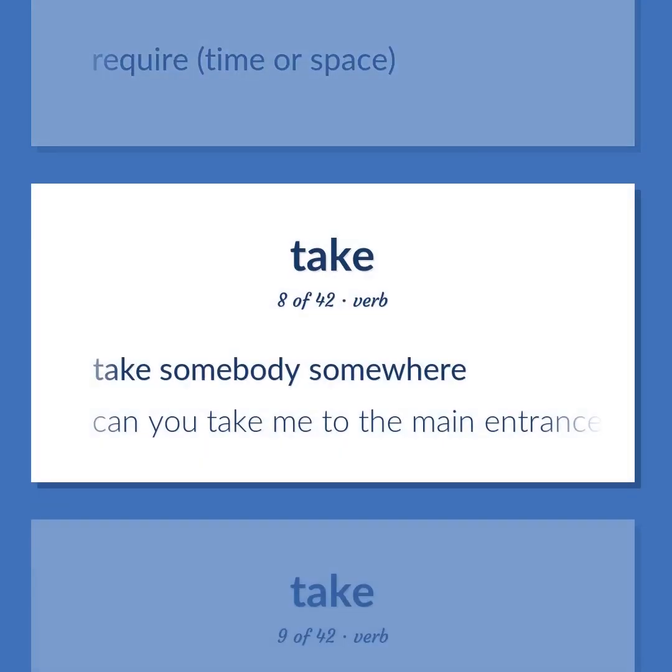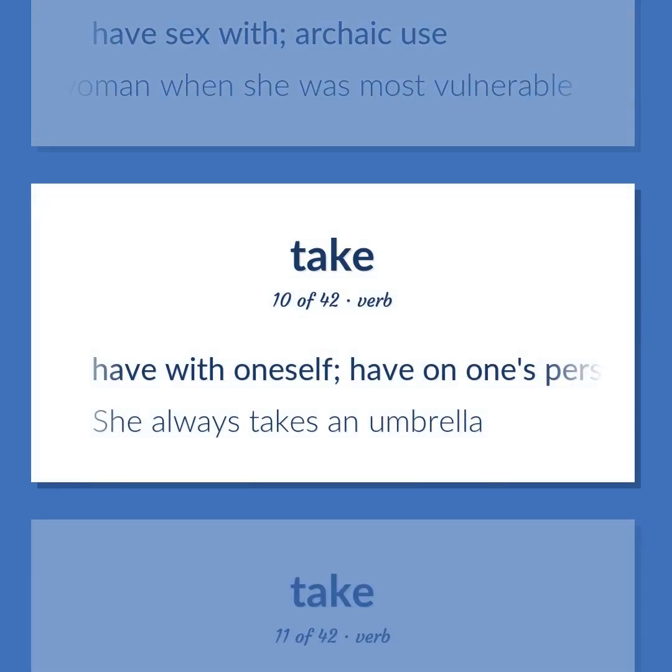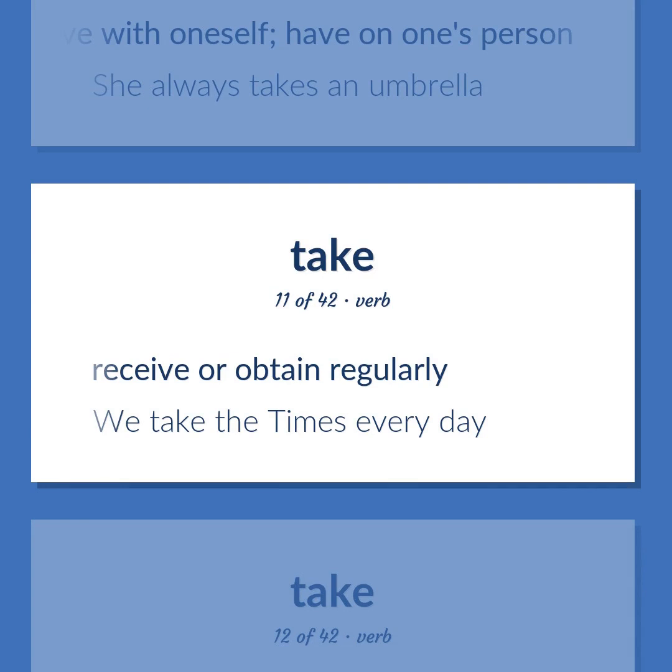Take somebody somewhere. Can you take me to the main entrance? Have sex with. Archaic use. He had taken this woman when she was most vulnerable. Have with oneself. Have on one's person. She always takes an umbrella. Receive or obtain regularly. We take the Times every day.